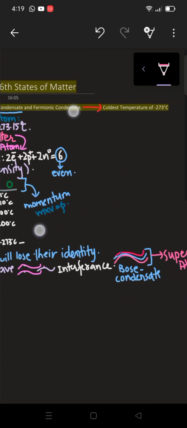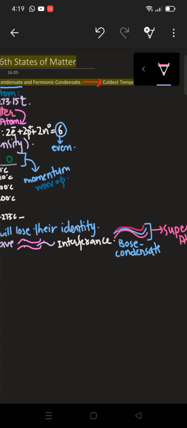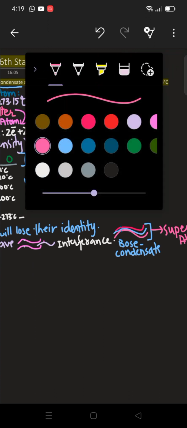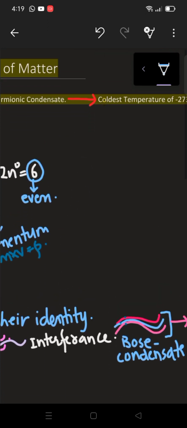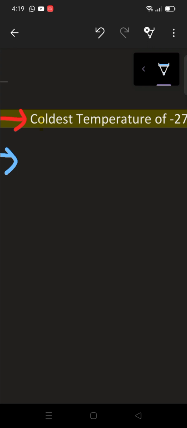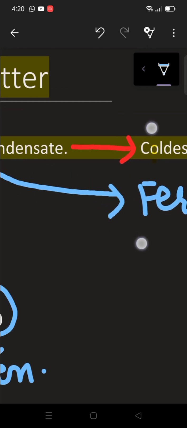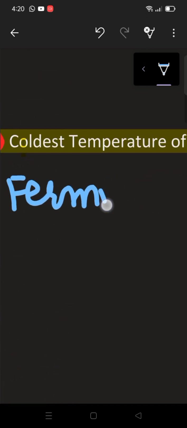Alright, now we are going with fermionic condensate. Of course, the fermionic condensate will be made with atoms as well.